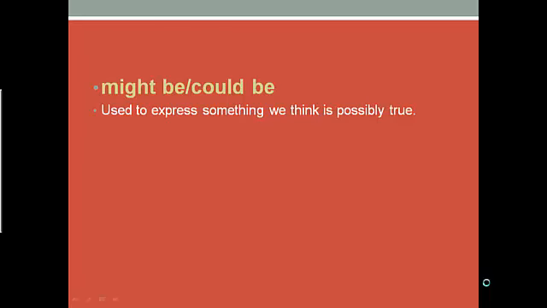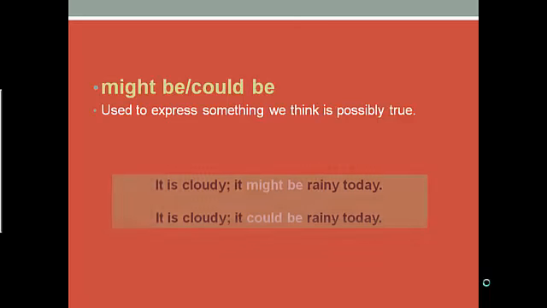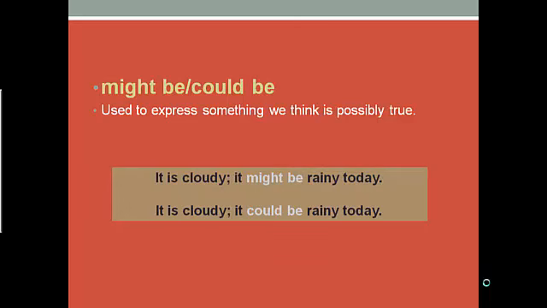Might be and could be are used to express something we think is possibly true. I am not 100% sure, but I think this might be a possibility. Something that can happen, but I'm not completely sure that it might happen. For example, it is cloudy. It might be rainy today. This means that I think it can probably rain, but I'm not completely sure. It is just something that is possible. Might be and could be have the same meaning, and I can use any of them to express possibility.